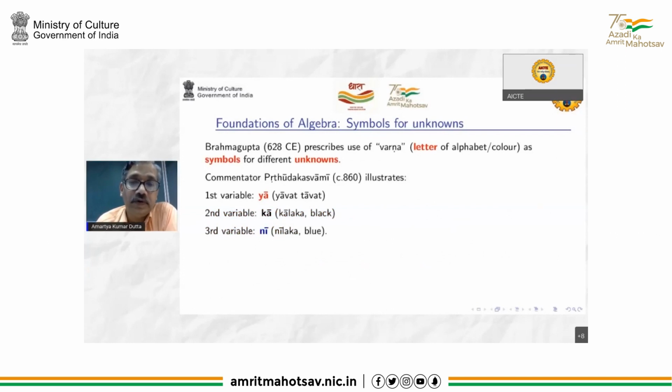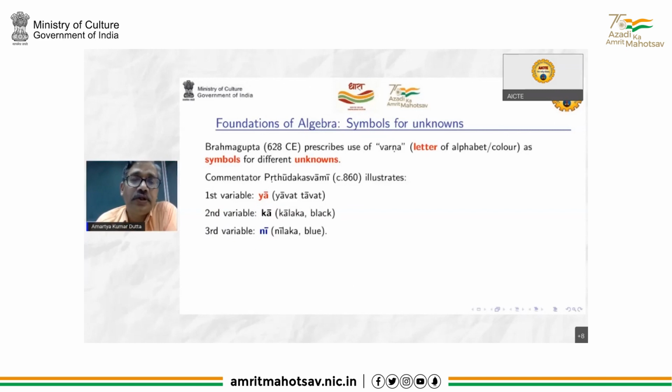So the foundations of algebra, one is the symbols for unknowns. Brahmagupta, in the text which I mentioned, prescribes use of varna. He used the word varna, and varna has both the meanings, letters of alphabet as well as colors, as symbols for different unknowns. This is the first time there are symbols for different unknowns.